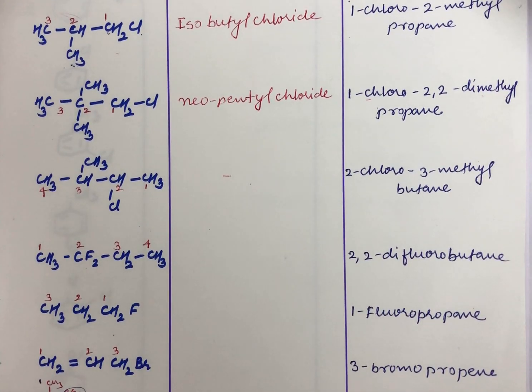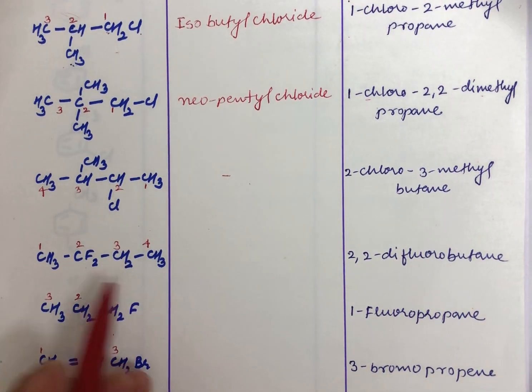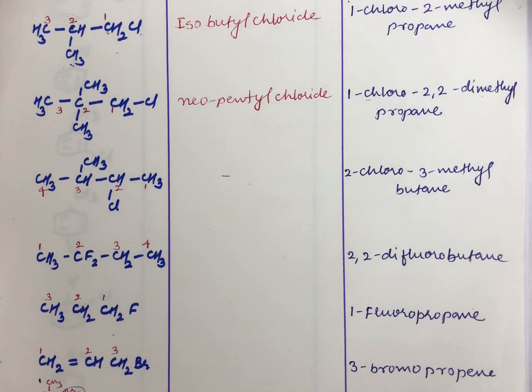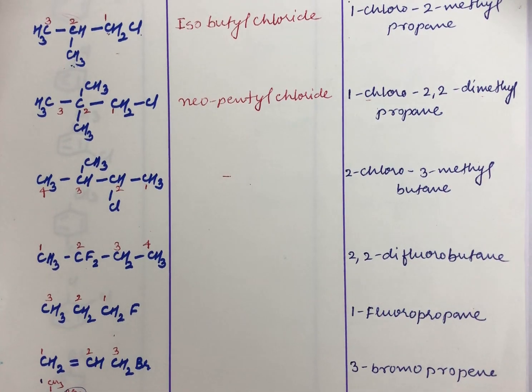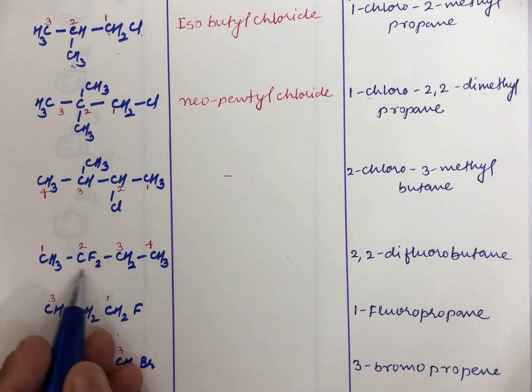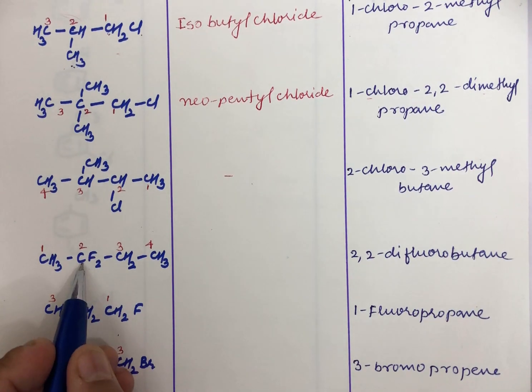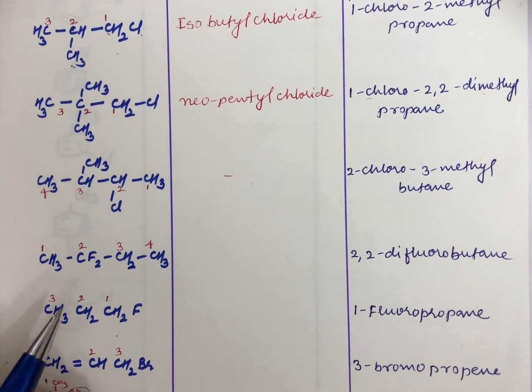Now this also falls in that category, but in my next video I will be talking about something called dihalogen derivatives. Under dihalogen derivatives I will give you such an example, where you can see that 2 fluorines are attached to this second carbon.